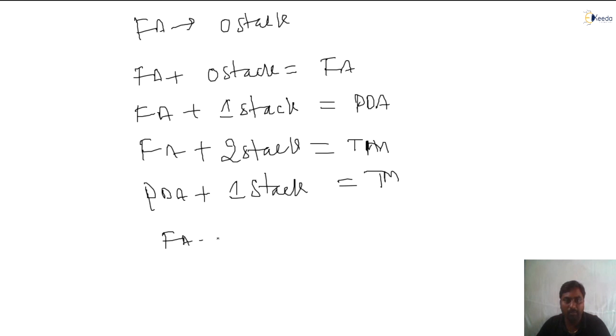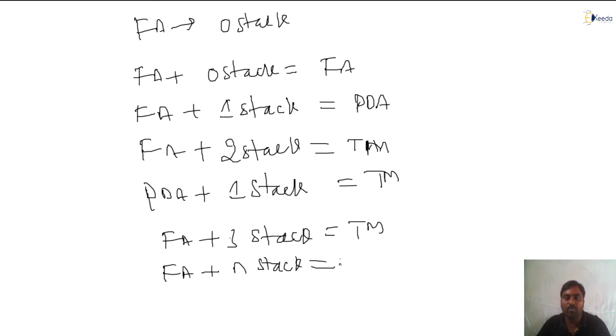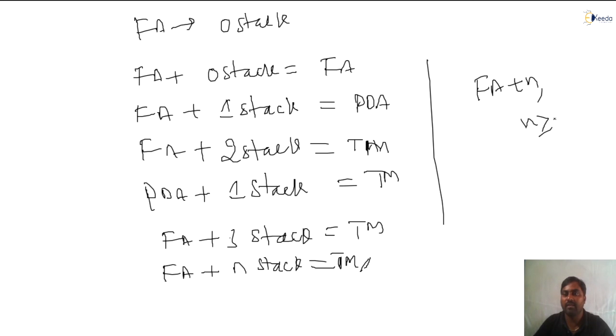Otherwise you can write FA plus 3 stacks, also a Turing machine. Simply writing, FA plus N stacks equals Turing machine. Are you getting it? So now simply what I'm trying to say: FA plus N stacks, where N is greater than or equal to 2, that is nothing but a Turing machine only. You note down this point. All of you note down this point.